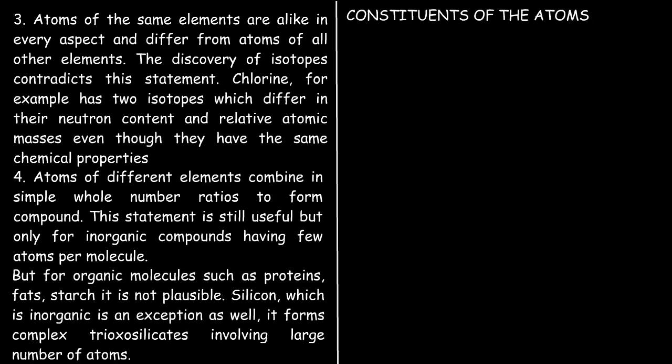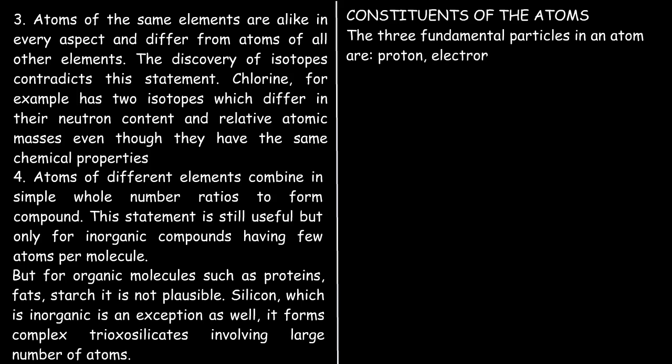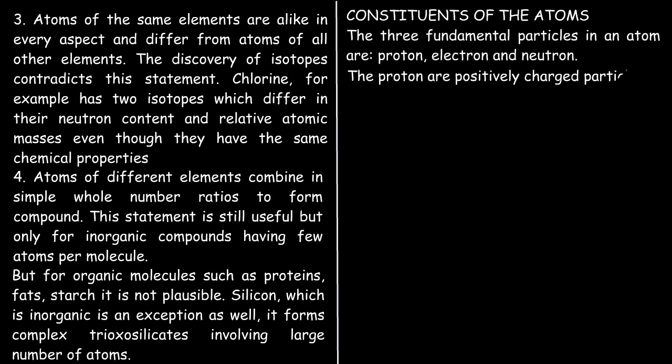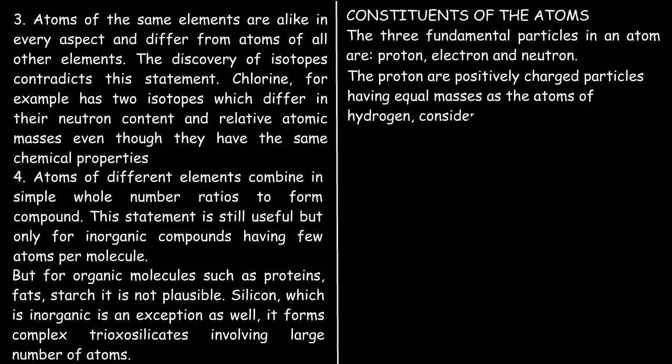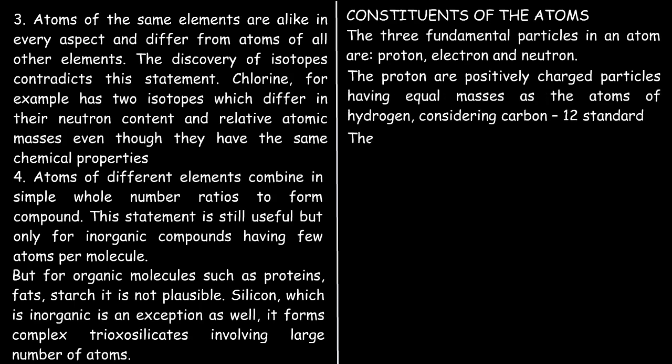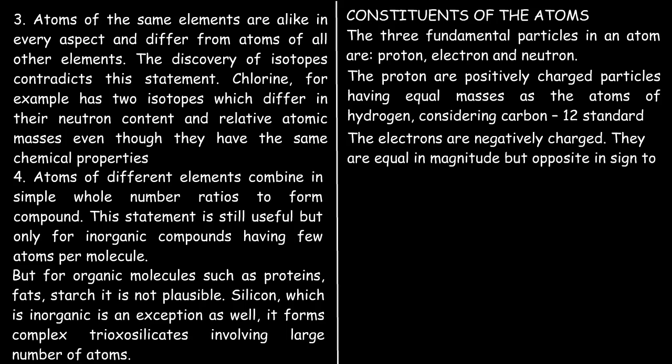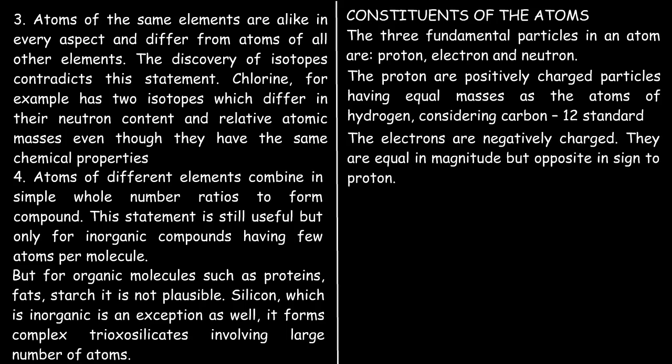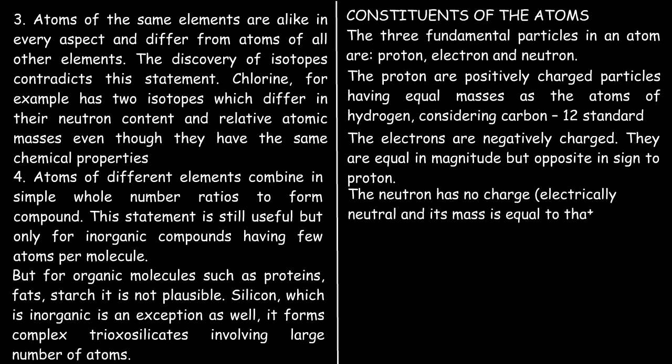Constituents of the atom. The three fundamental particles in an atom are proton, electron, and neutron. The protons are positively charged particles having equal mass as the atom of hydrogen, considering the carbon-12 standard. The electrons are negatively charged. They are equal in magnitude but opposite in sign to the proton. The neutron has no charge. It is electrically neutral and its mass is equal to that of a proton.